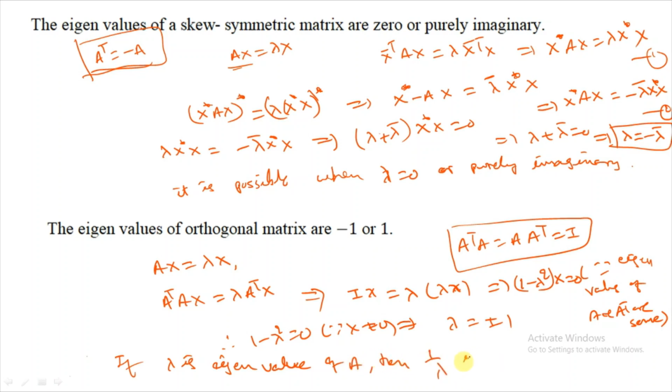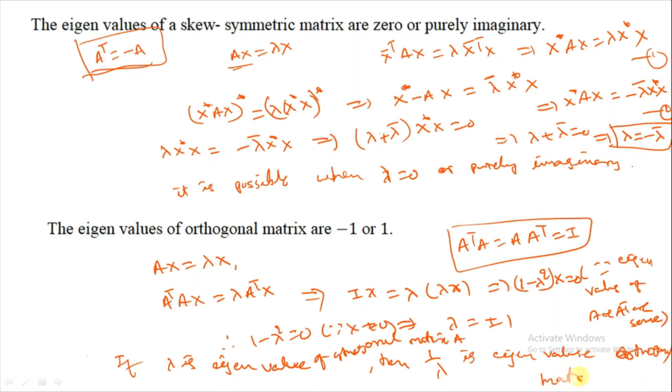Then 1 by lambda is an eigenvalue of the orthogonal matrix A. Because 1 is an eigenvalue, 1 by 1 is also an eigenvalue.